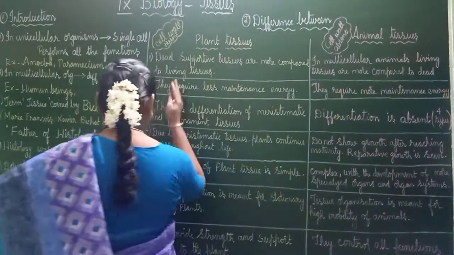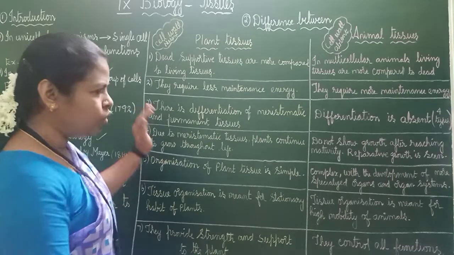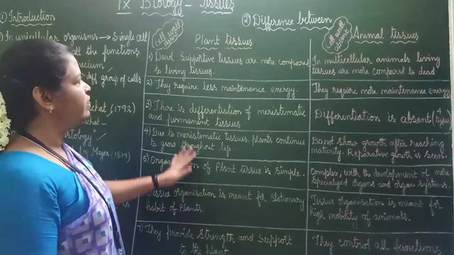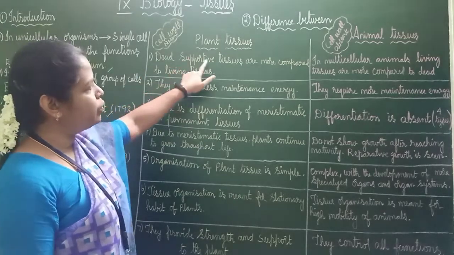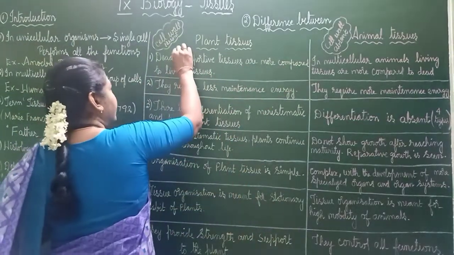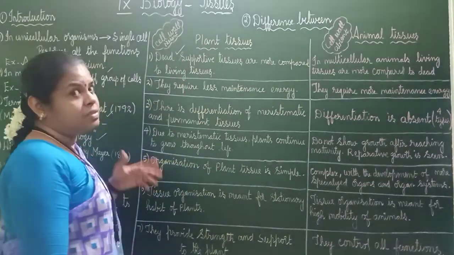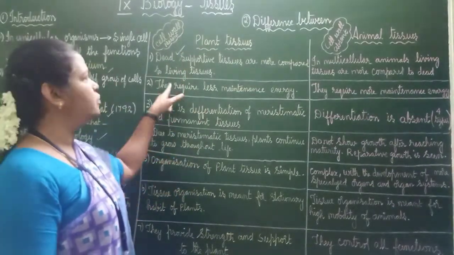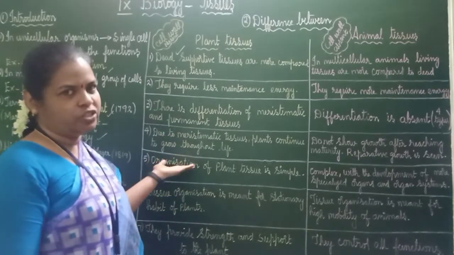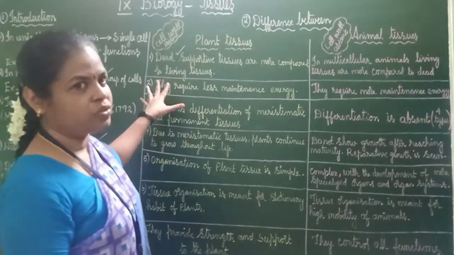I have given some 7 differences. You go through all the 7. If you keep at least 5 differences in mind, it's enough. Okay. We will see one by one. Dead supportive tissues are more. In plants, dead cells or dead tissues are more compared to living tissues. Okay. In plants, dead tissues are more and living tissues are less.